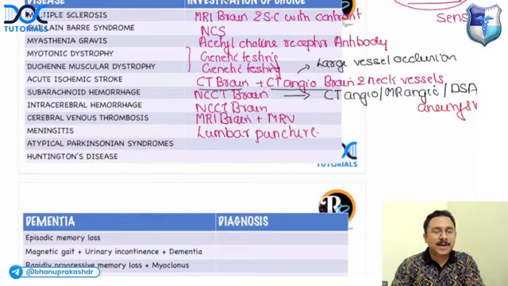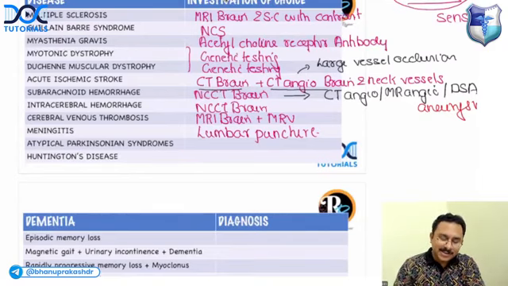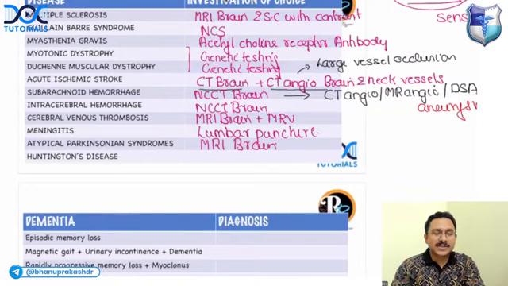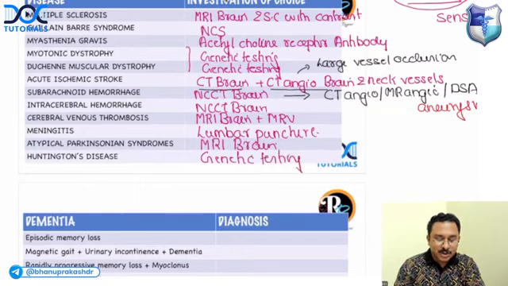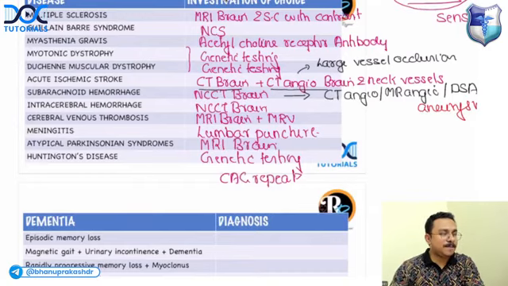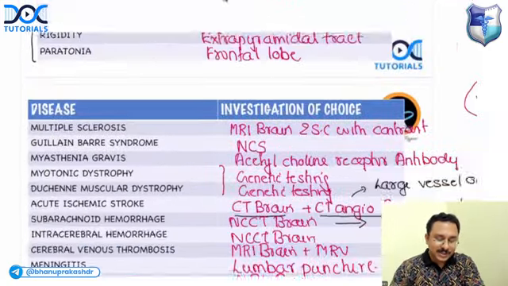What about atypical Parkinsonian syndrome? If it is typical or idiopathic Parkinson disease, it is a clinical diagnosis. Scan is normal. But for atypical Parkinsonian syndromes, you will go for MRI brain. Huntington disease, what is the investigation of choice? It is genetic testing. You will look for CAG repeats. How many repeats are there that you will look for? Okay. Right. So that is also clear.